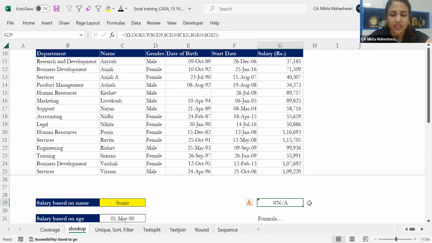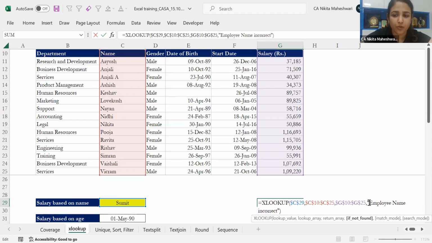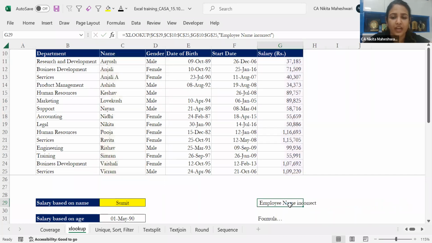We can just do this, F2, and go here. Select our next argument, if not found. So if my name is not found in the array, I want to say "employee name incorrect." Now just note that I have put this in quotes because it is text. Excel will not read text in formulas unless you put it in quotes. So I've just mentioned employee name incorrect and I'll press enter.